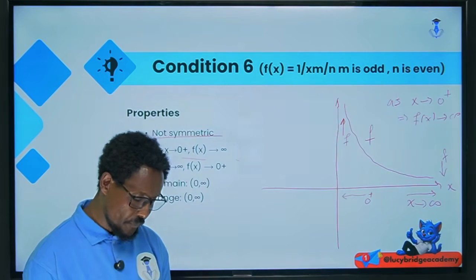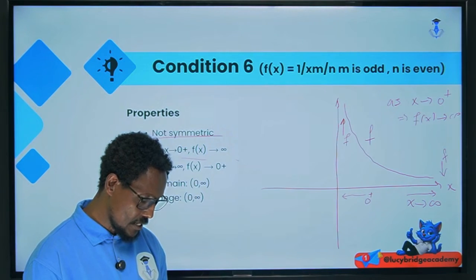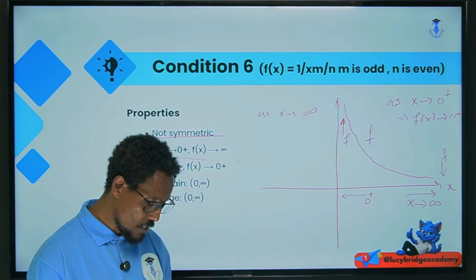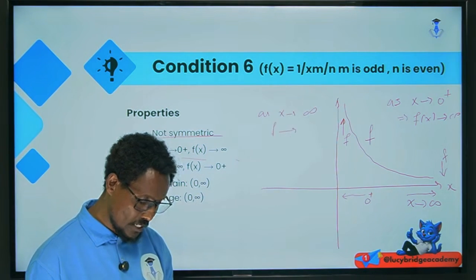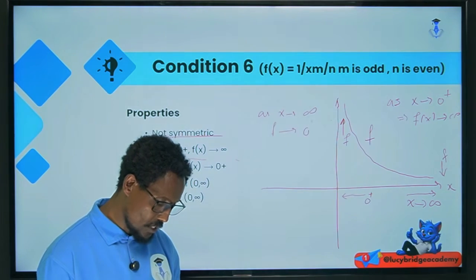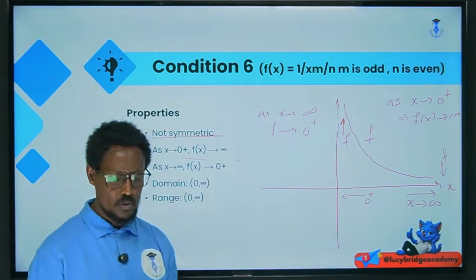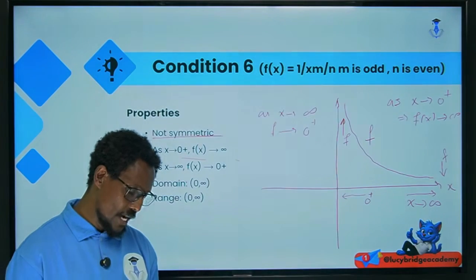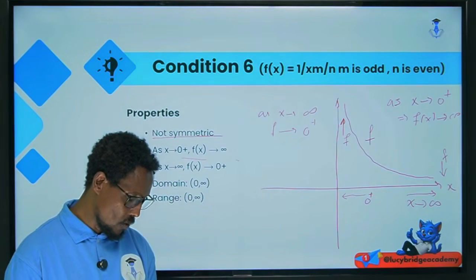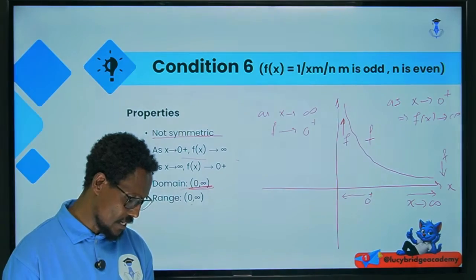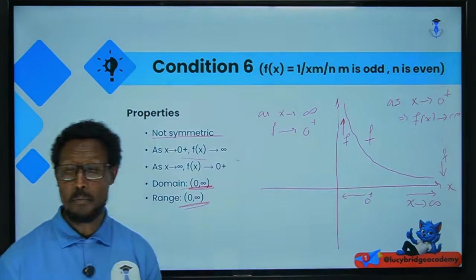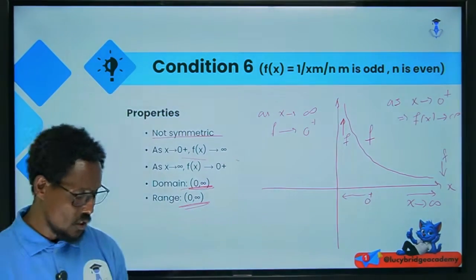As x tends to positive infinity, the corresponding value of the graph f tends to 0 from the right. And the domain, as we have seen before, is the positive real numbers and the range is the positive real numbers. Both have the same domain and range.